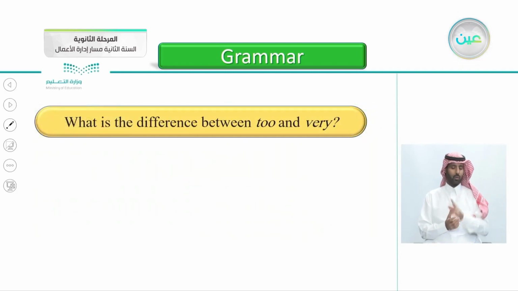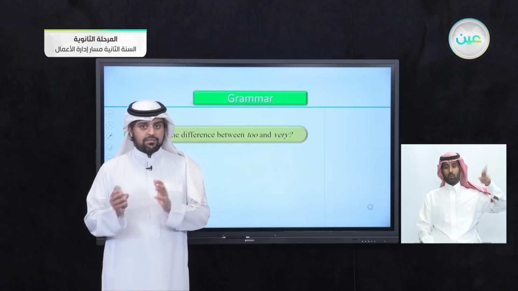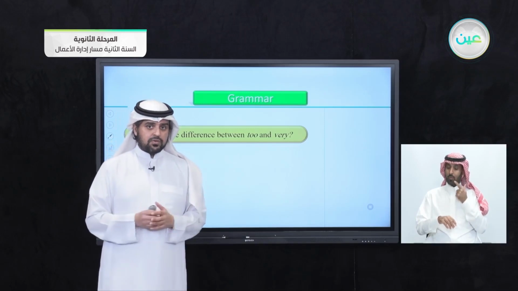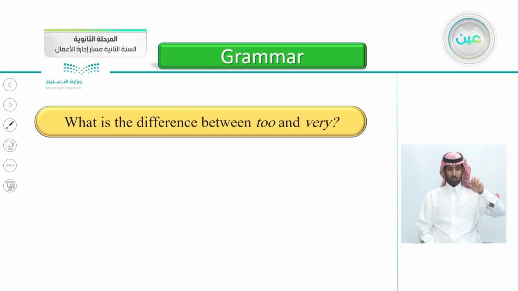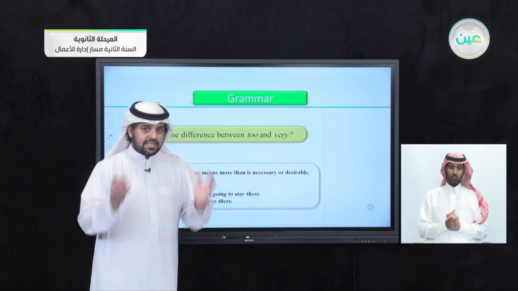So what's the difference between too and very? There's a difference between too and very. For example, when you say very expensive and too expensive, there's a difference. When you say very late or too late, there's a difference. So what's the difference between too and very? Very simply means extremely. Very, it's an intensifier. Too means more than is necessary or desirable. So too changes the situation.